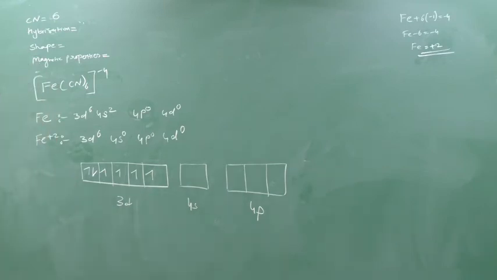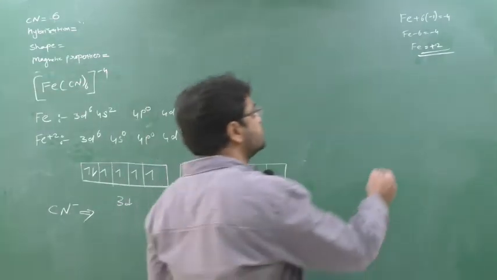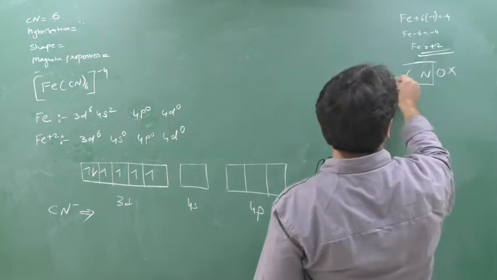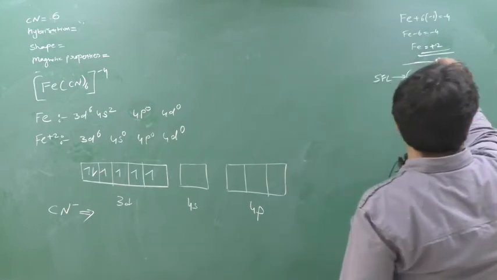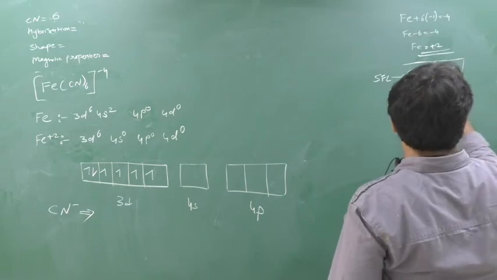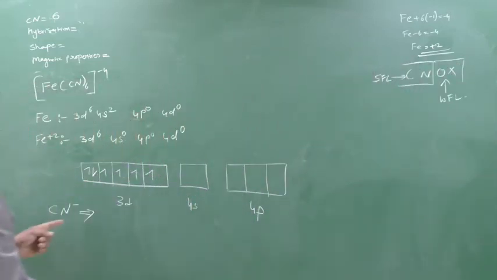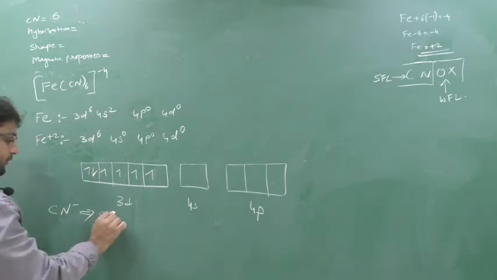Clear. Now I have to check what? The ligand. Which is the ligand? CN minus is the ligand. Now we'll see strong or weak field. This is the strong field ligand and this is the weak field ligand. Carbon and nitrogen both are there, so this is a strong field ligand.